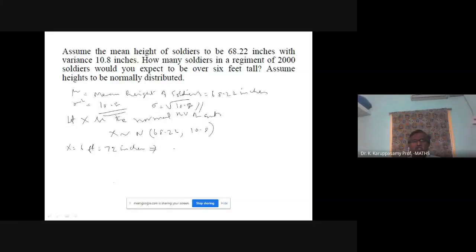And what about Z? That is my question. Z equal to X minus mu by sigma: 72 minus mu, 68.22, divided by sigma, root of 10.8.